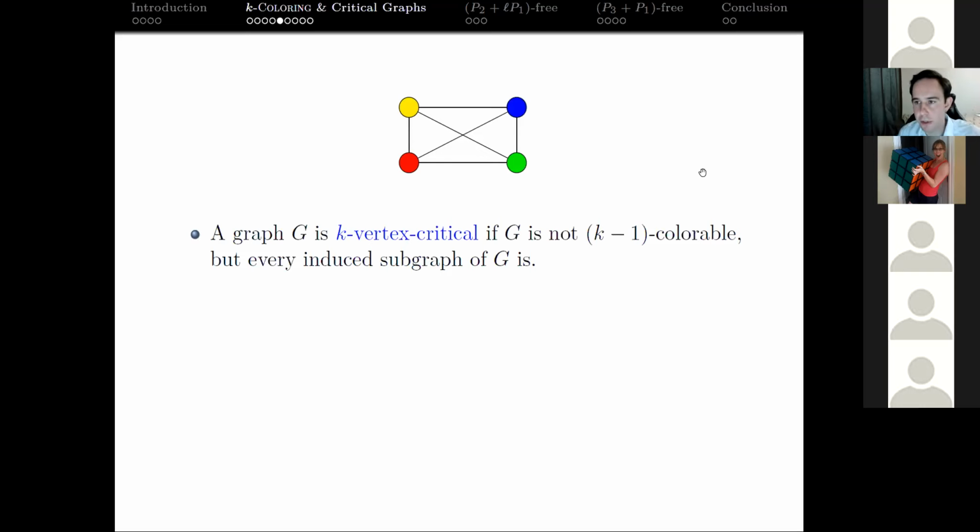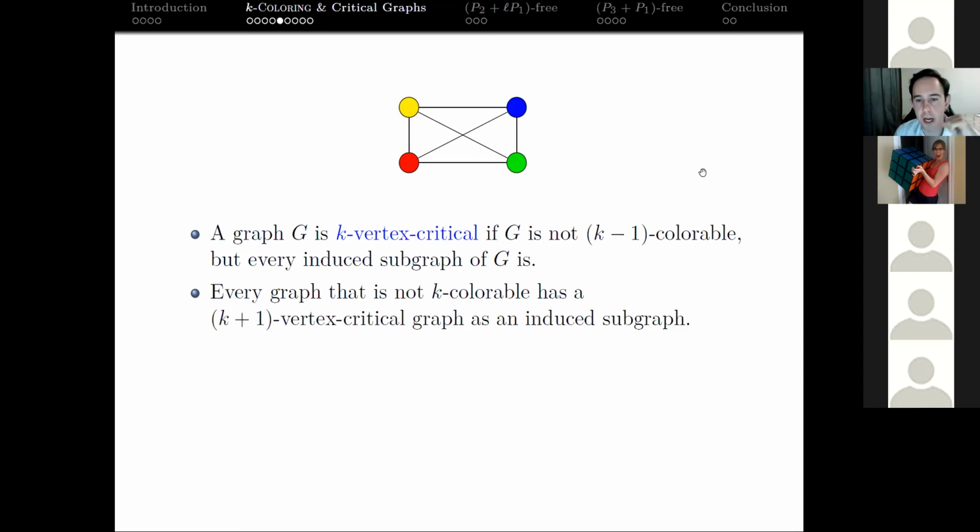The nice thing about these k-vertex critical graphs, and this is not too hard to convince yourself of, is that every graph that's not k-colorable has to have a (k+1)-vertex critical graph as an induced subgraph. So these vertex critical graphs seem like good candidates for certificates to verify a no answer, because if we have a graph that's not k-colorable, it must have a (k+1)-vertex critical subgraph. Return a (k+1)-vertex critical subgraph, and that'll be smaller than your original graph.